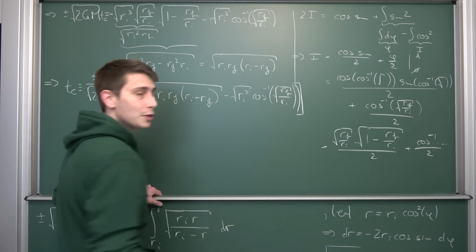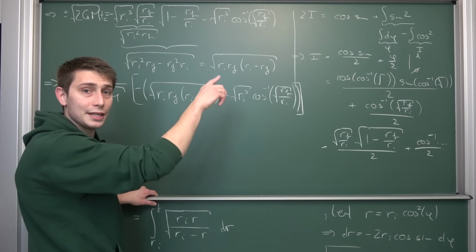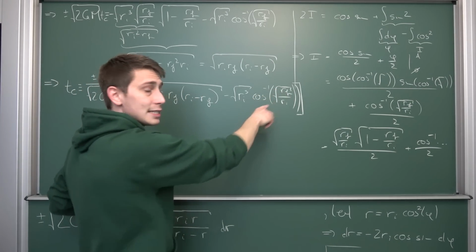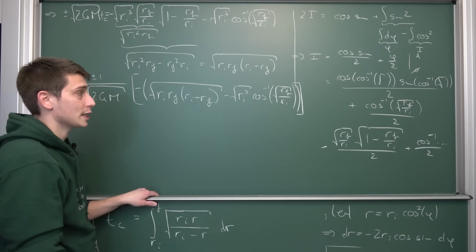So this right here is bounded between 0 and 1 in some way, meaning this part right here is going to be positive if we take a look at the regular cosine.